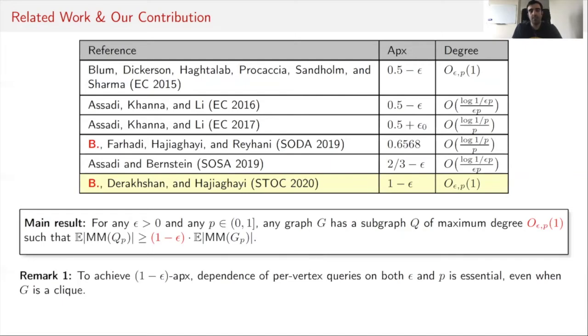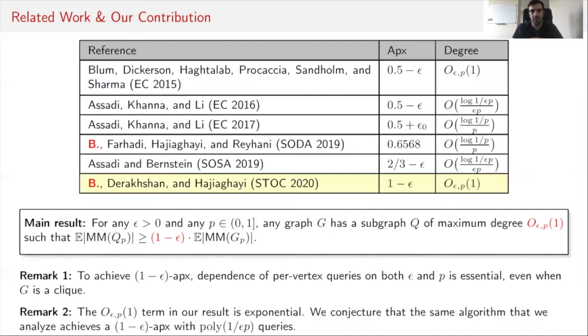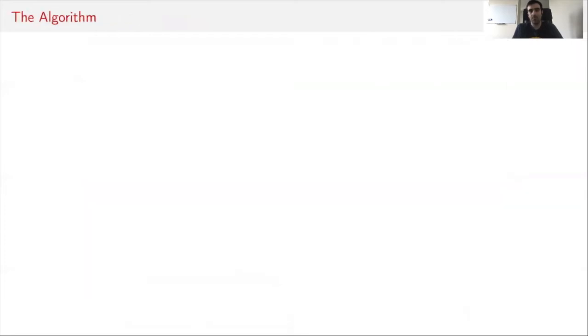In fact, this dependence of the maximum degree of our subgraph Q on epsilon and P is necessary. It could be shown that any 1 minus epsilon approximation has to have a dependency on epsilon and P in the degree of the subgraph Q that's picked. However, the actual dependence in our work is exponential, and a nice open problem in the area is whether a poly(1/(epsilon P)) degree subgraph also suffices to get a 1 minus epsilon approximation.